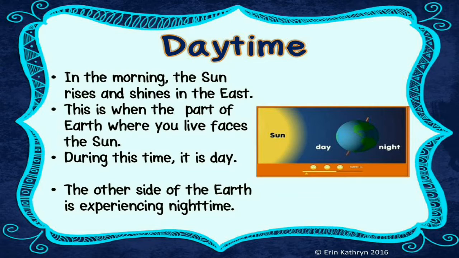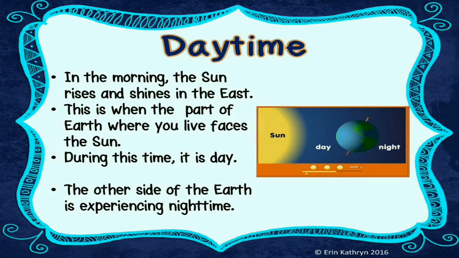During this time, it is day, and the other side of the earth is experiencing night time. The sun rises and shines in the east, and it is called morning or daytime. So, children, you all understand what daytime is. In the morning the sun rises and shines in the east. This is when the part of the earth where you live faces the sun. During this time, it is day.